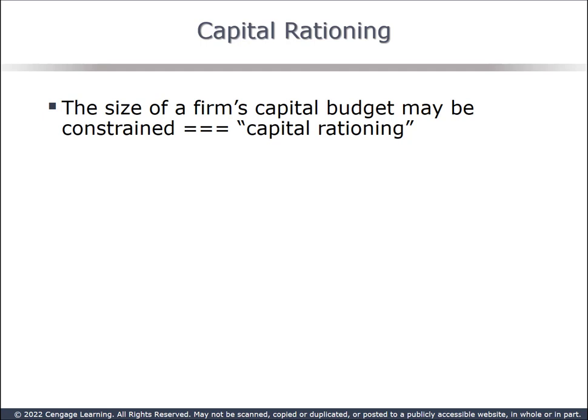Our last topic, capital rationing. Capital rationing can be termed soft, meaning that the firm has decided that they'll not invest more than a specific amount for the year. Perhaps the market is not good, they don't want to go outside for funding, regardless of how attractive the projects are. Remember, projects are not inherently good or bad. It depends on the cost of money. Hard capital rationing implies that the firm has exhausted all sources of capital.